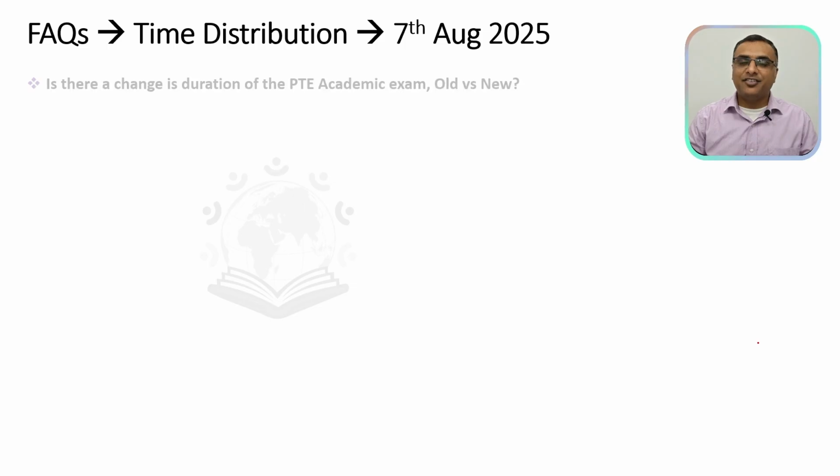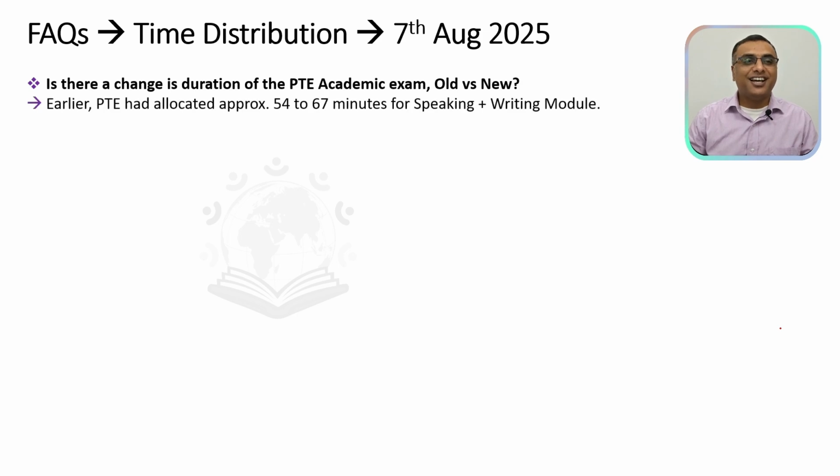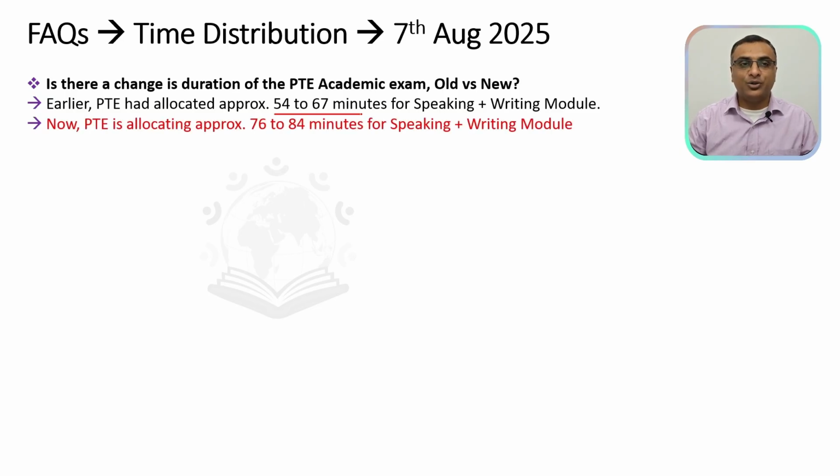Moving on to the next FAQ. Is there a change in the duration of the PTE exam with the addition of 2 new questions? Earlier, PTE had allocated about 54 to 67 minutes for speaking and writing module. Now PTE is allocating you approximately about 76 to 84 minutes for your speaking module and writing module with the addition of 2 new questions in the speaking module, summarize group discussion and respond to a situation.